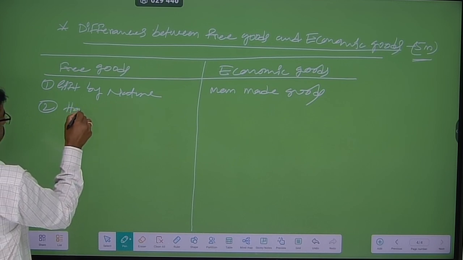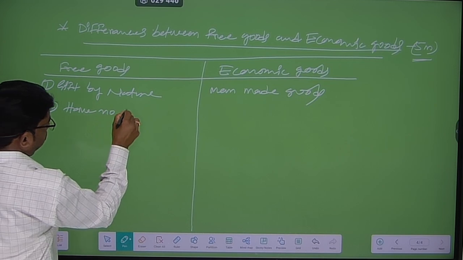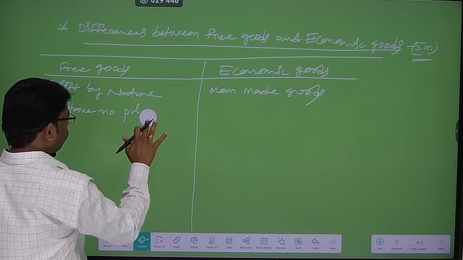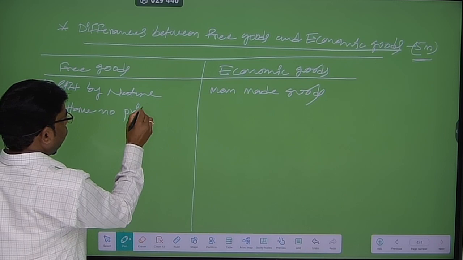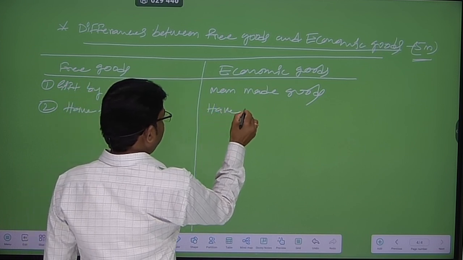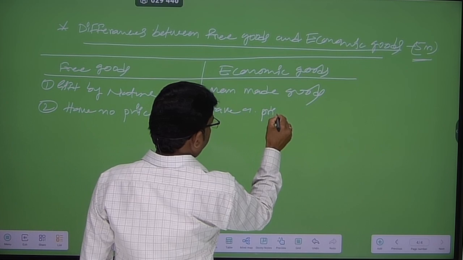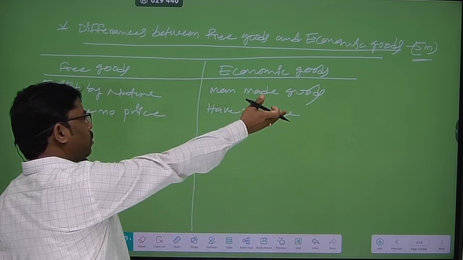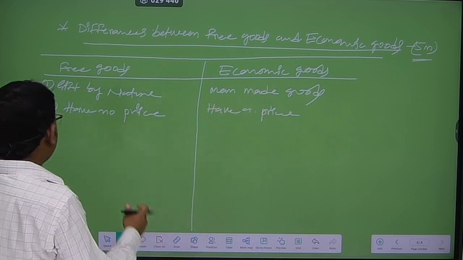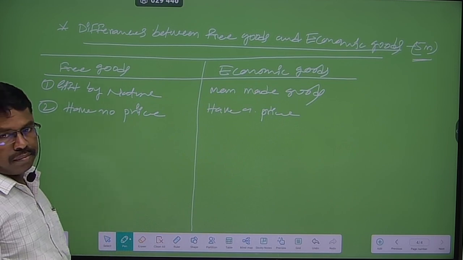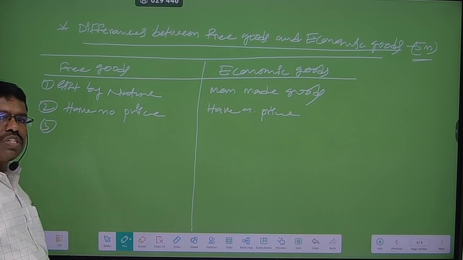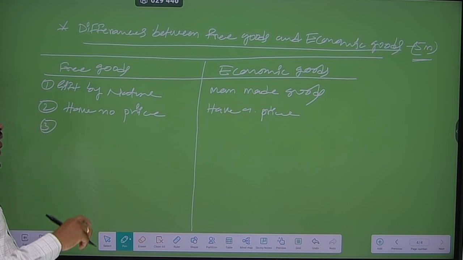Free goods have no price, but economic goods have a price. Why? Because economic goods are mostly man-made goods. That's why economic goods have a price, but free goods have no price. Okay, and third one, free goods supply is always unlimited.